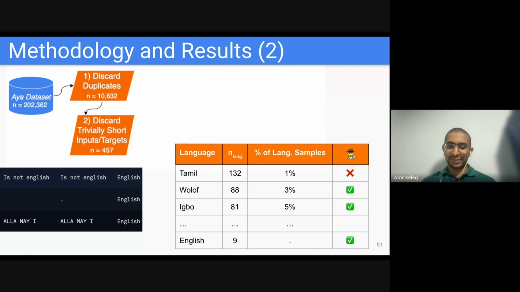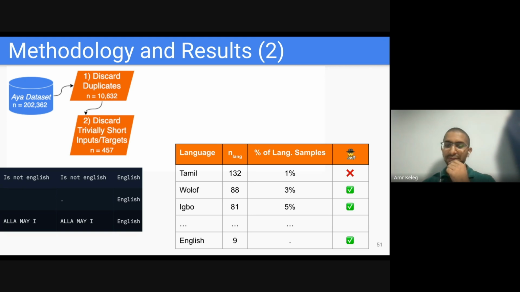And then we also decided to discard trivially short inputs and targets, ones having less than 4 tokens. For counting the tokens, we used Stanza. To the left, you can see some examples in the English dataset, which at least to me look trivially noisy or unimportant. And the table to the right shows the languages with the largest number of trivially short samples. You can see Tamil was 132, and we can contrast that with Igbo, for instance, with 81. But when we actually checked both languages, we found that they are not the same.